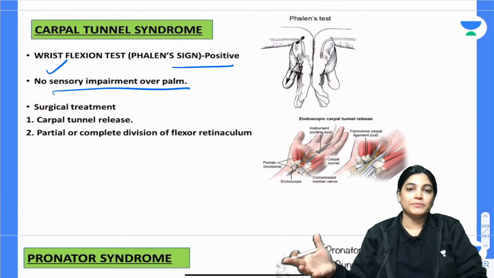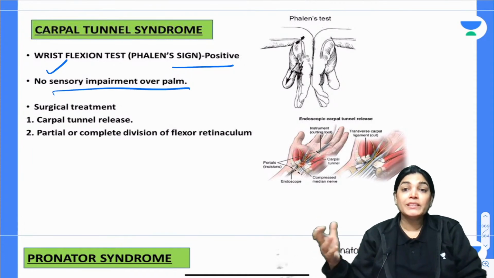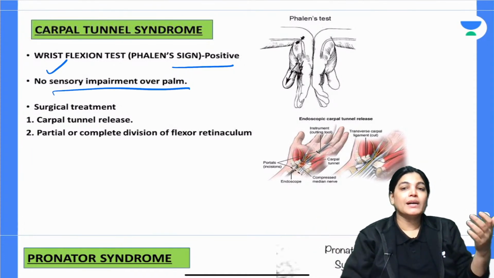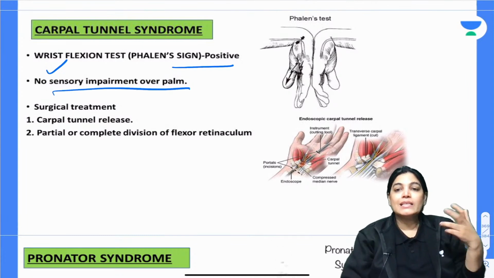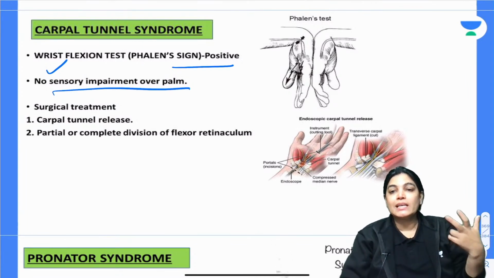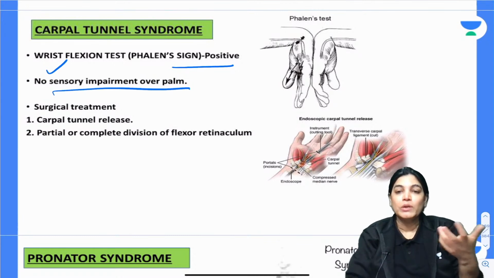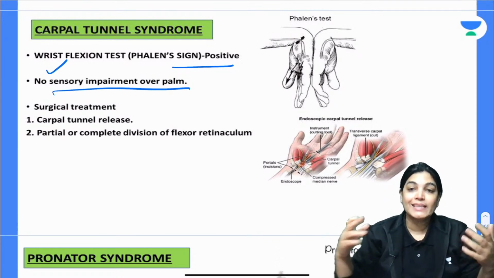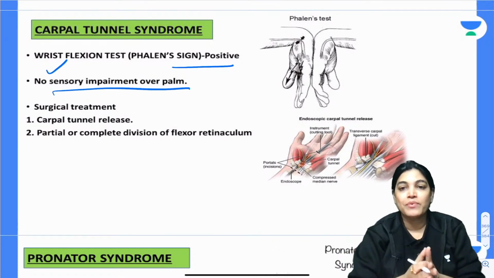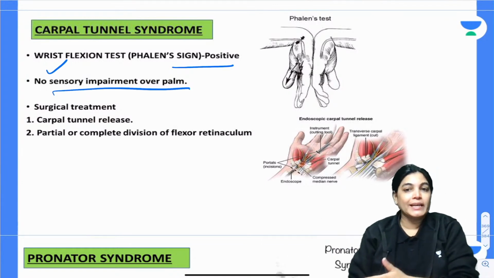What is the treatment? Sometimes we will treat the underlying condition. For example, if the reason is myxedema, obesity, increased fluid, acromegaly, arthritis, or fracture of the lunate bone, we will treat the condition.